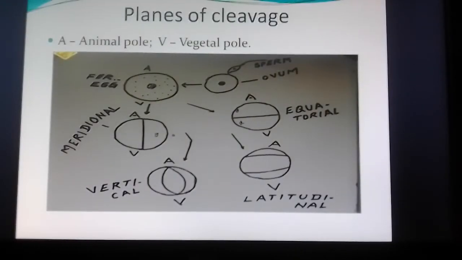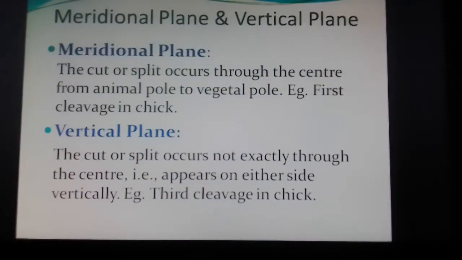Now you see the diagram, a fertilized egg with an animal pole and a vegetal pole. There will be a cut from the animal pole towards the vegetal pole at the center line. If the cut occurs this way, this is called a meridional plane of cleavage. Now an example is given here. First cleavage in chick occurs this way,